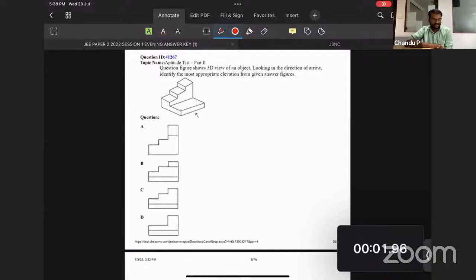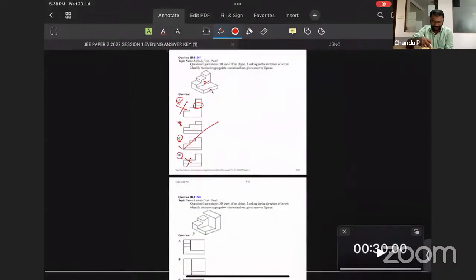So which one is the right answer over here? Number of surfaces you can see: only 2. Option A is fine, 2. Option B is wrong, 3. Option C is fine. Option D is also fine. So with the counting method, we eliminated 1. Now if you check the step-like structure, it is missing in D. Coming to the step-like structure, this line is inappropriate. Only one answer: option C.